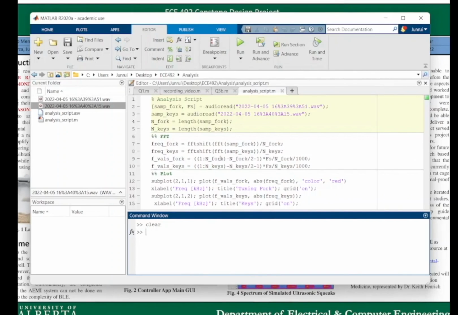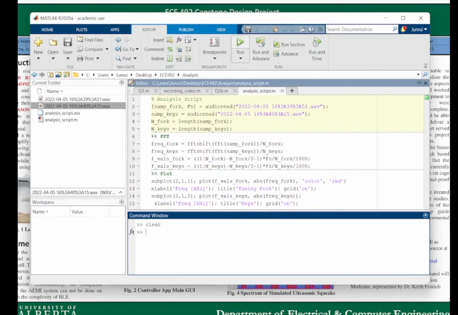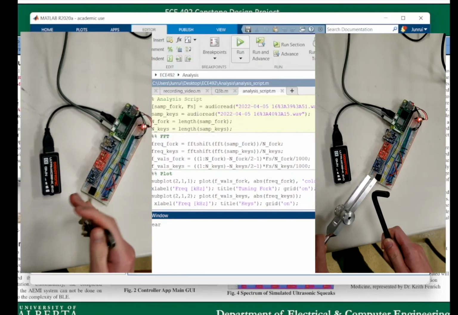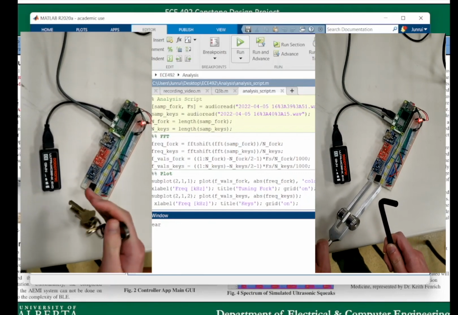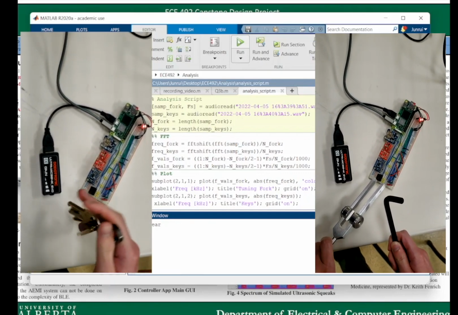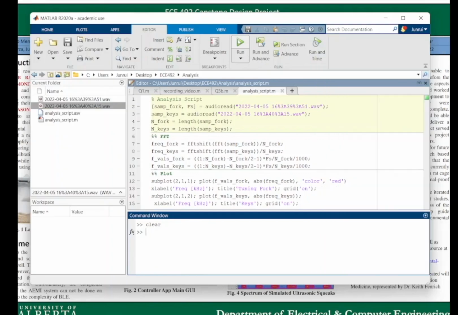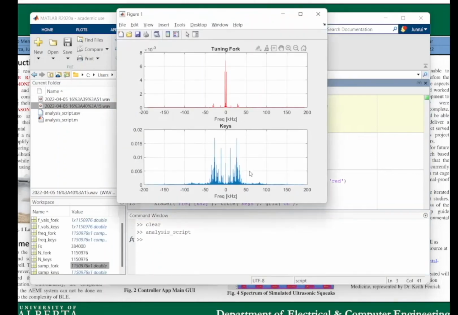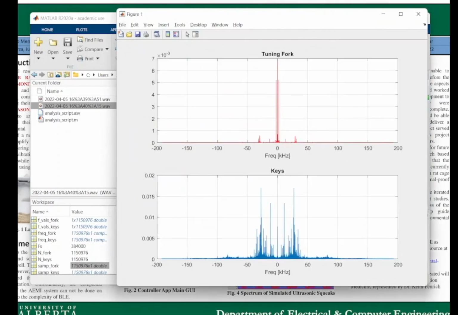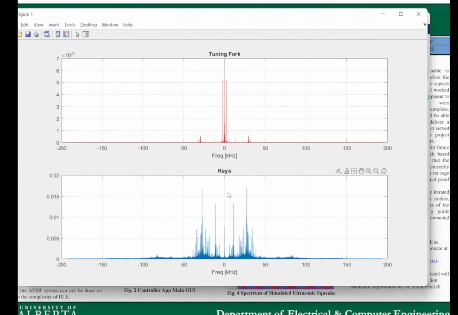Here, I load up some recording data into MATLAB for analysis. This is a recording of us jingling some keys in front of the ultrasonic microphone, and one of us banging a tuning fork. For analysis, we run a fast Fourier transform routine and plot the frequency spectrum, which has a bandwidth of 192 kHz. Here, you can see the keys have tons of high-frequency components, while the tuning fork mainly has a single peak.